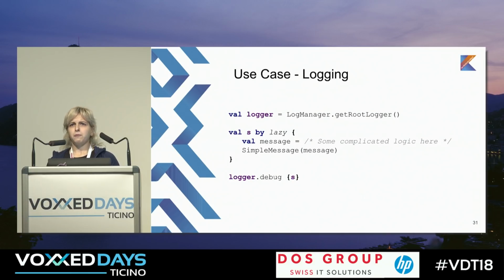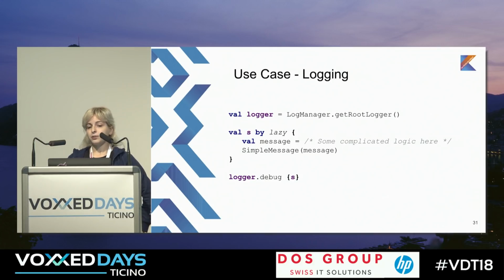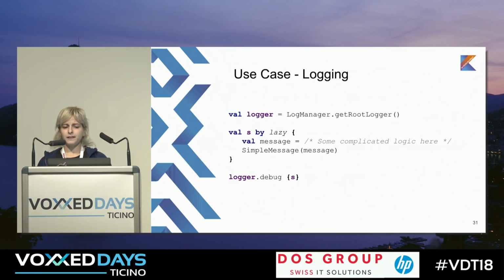So you can tell me what the use case of this is, because it's a really cool feature, but I'm not sure that we can use it. The most common use case is logging, because sometimes when you try to log something, you need to do some complicated evaluations of the strings that you want to log. And if your debugging level is not debug, maybe you don't really need it.